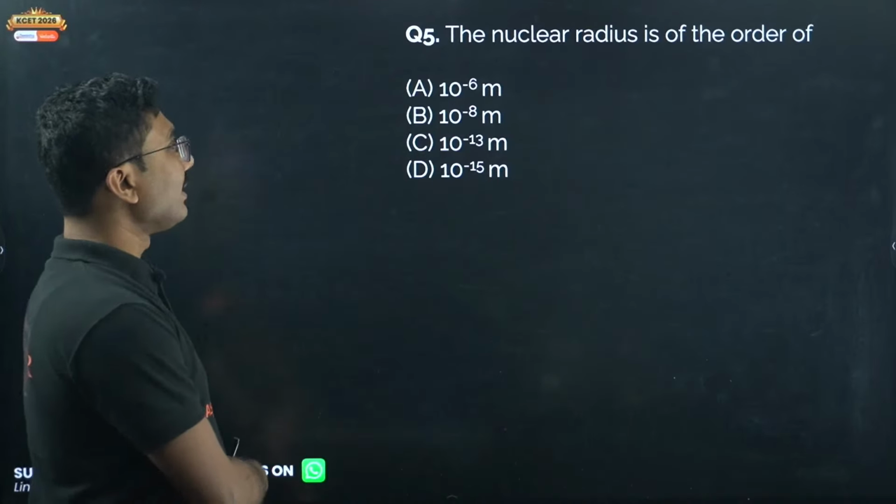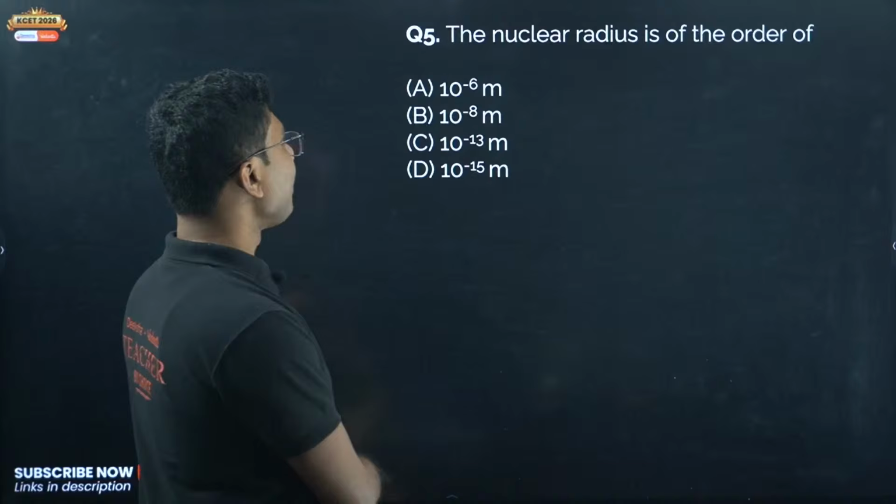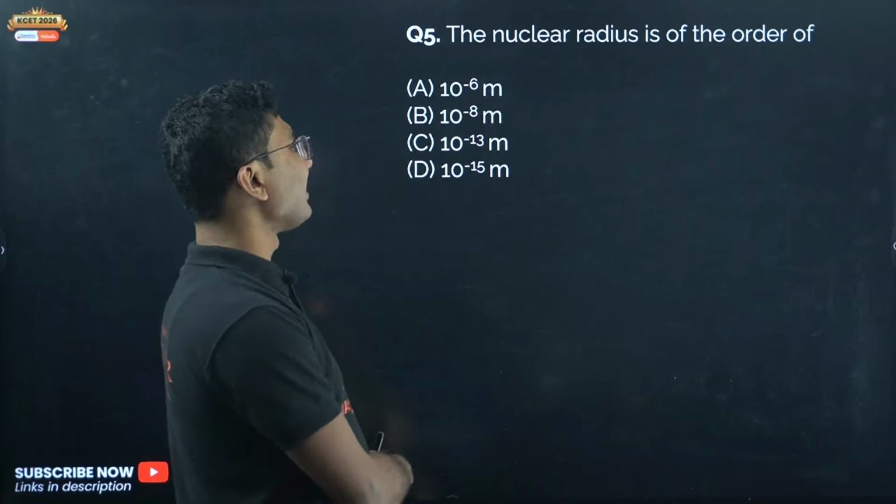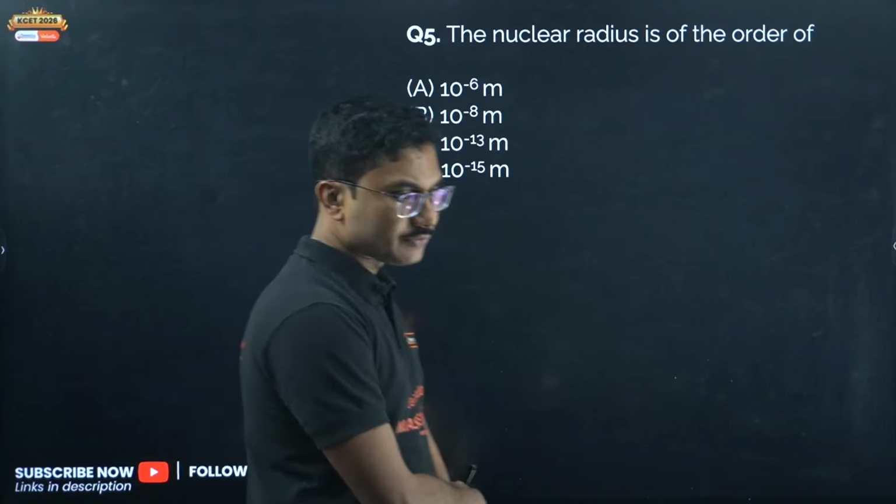Next, the nuclear radius is of the order of 10 to the power of minus 6 meter, 10 to the power of minus 8 meter, 10 to the power of minus 13 meter, 10 to the power of minus 15 meter.